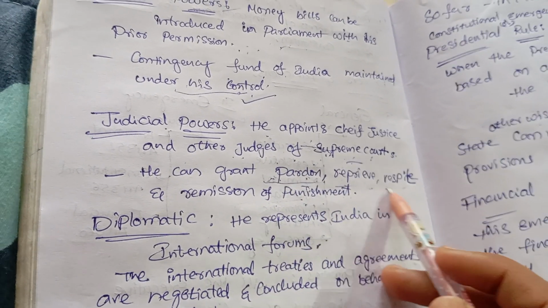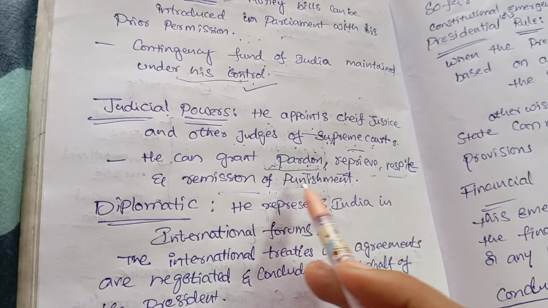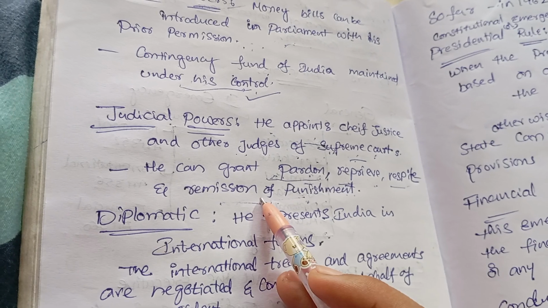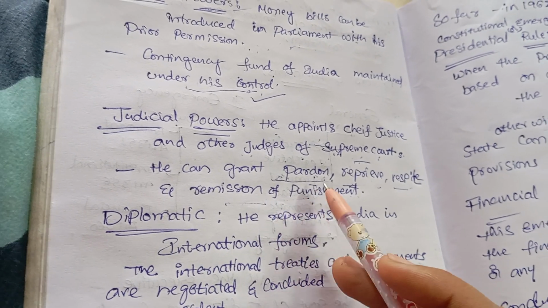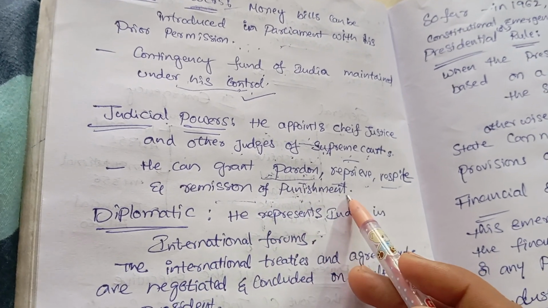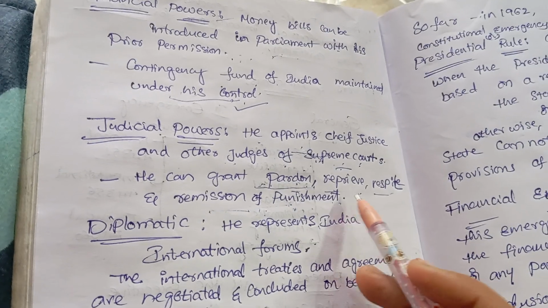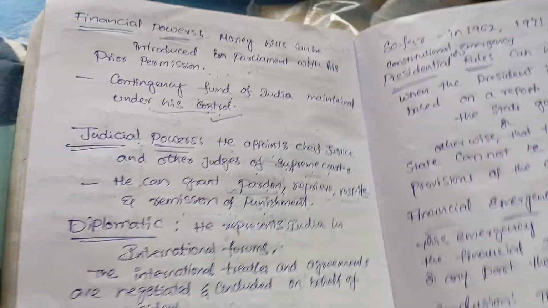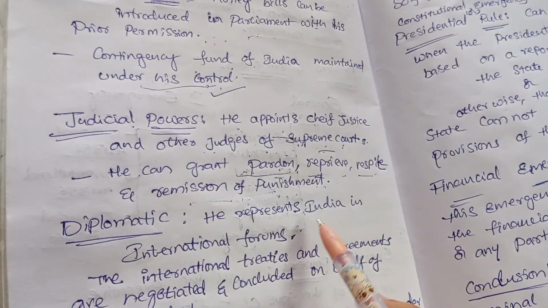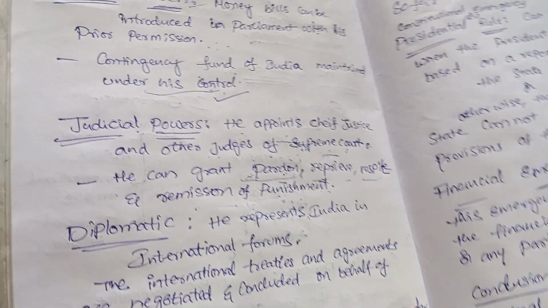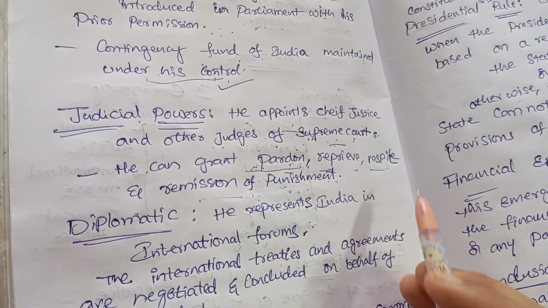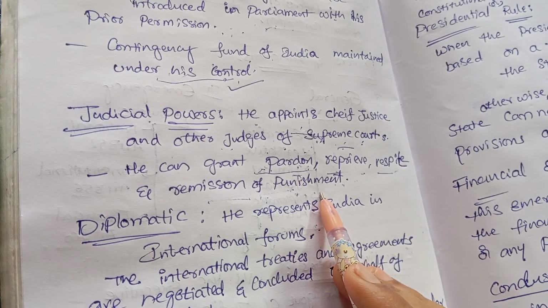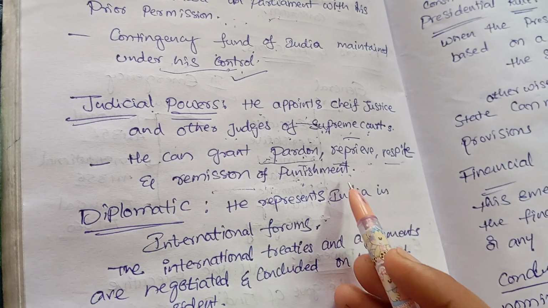So, remission means the punishment may be reduced. He can reduce the punishment, he can change the punishment. He can change the nature of the punishment also. Suppose one person is accused and given a punishment of life, maybe he changes it to some other punishment.